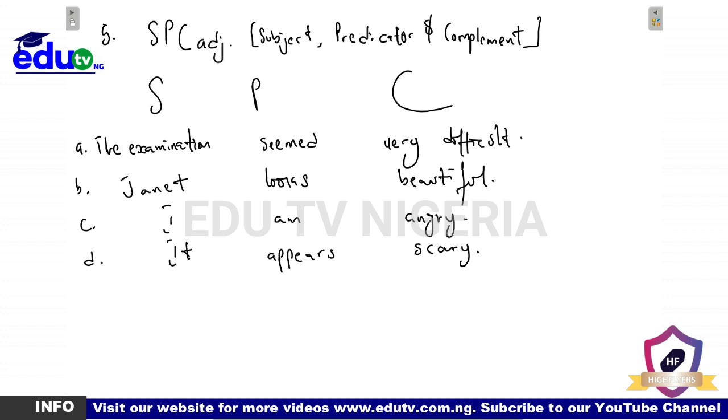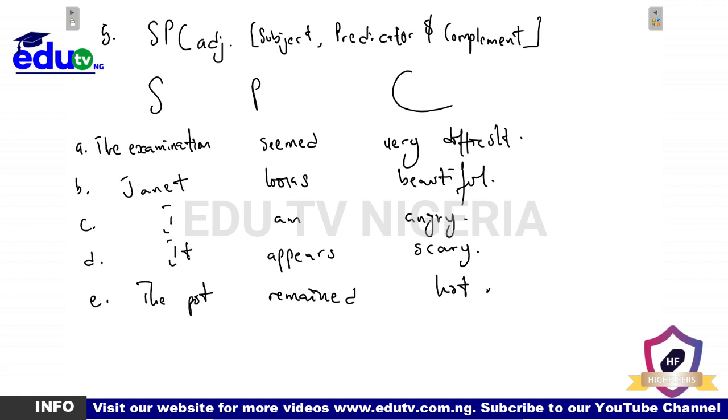Another one, the pot remained hot. So, looking at all of these sentences, you see that the examination is the subject of the first, Janet